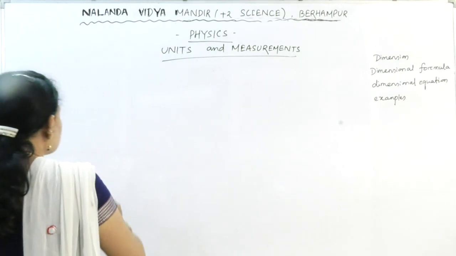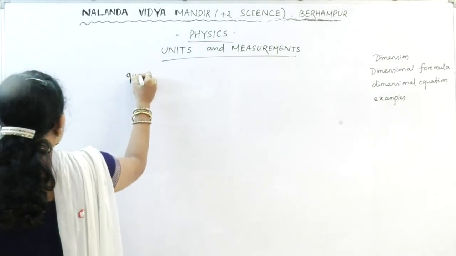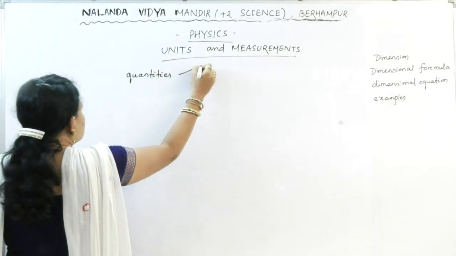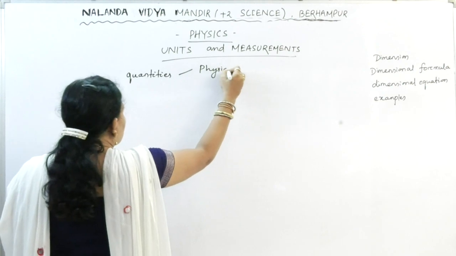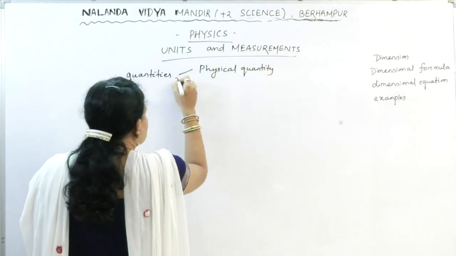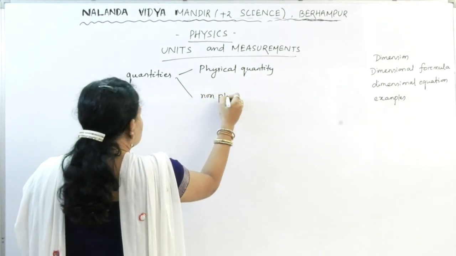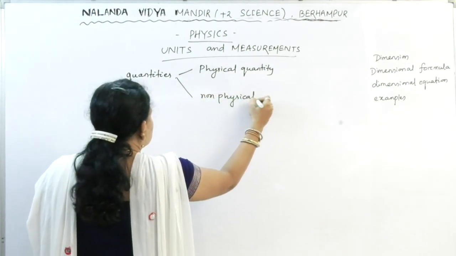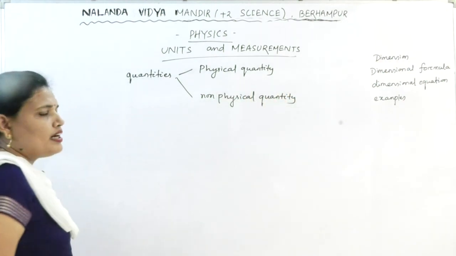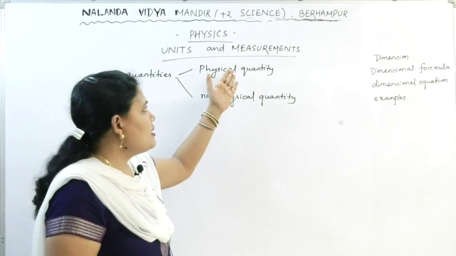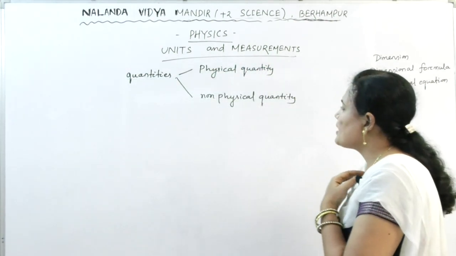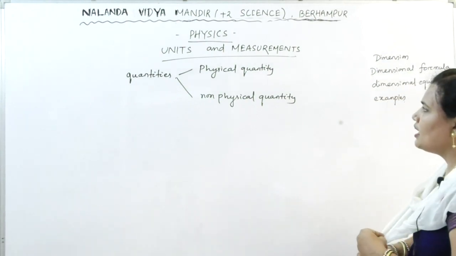So, in the last class we studied that all the quantities are divided into two categories. One is the physical quantity and the other is the non physical quantity. The quantity which can be measured is the physical quantity and the quantity which cannot be measured is the non physical quantity.